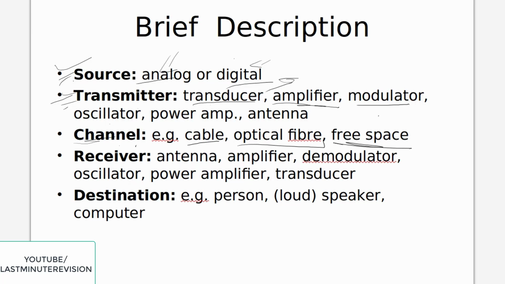The next part is the receiver. The receiver consists of an antenna to receive the signal. After that, again the signal will get amplified and strengthened. Then whatever modulation has taken place, it will again pass through the demodulator. Then oscillation is also there, power amplifier, and again converting from one medium to another medium will take place in the transducer. Then what comes under destination? Destination consists of either a person, loudspeaker, or computer. So this is a brief description of the block diagram of a communication system.